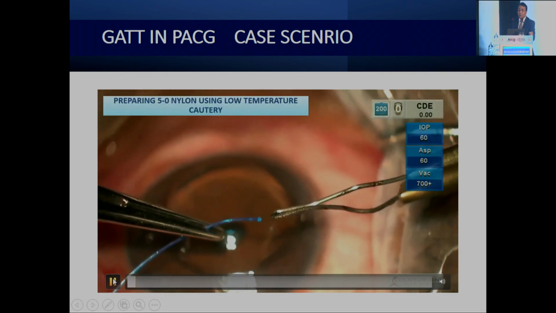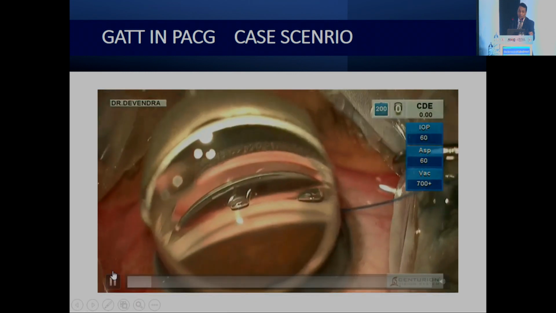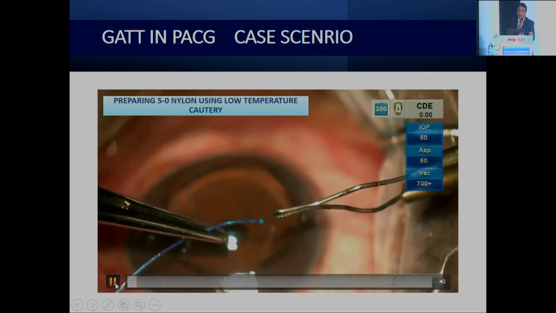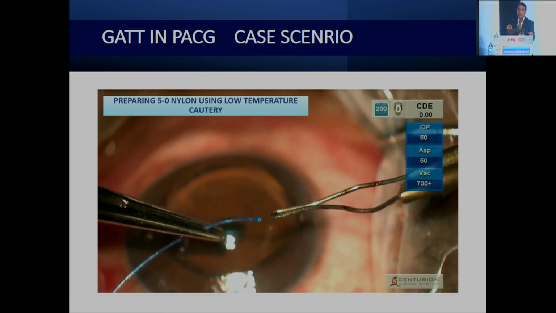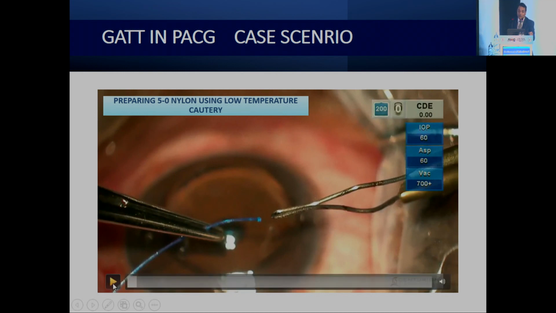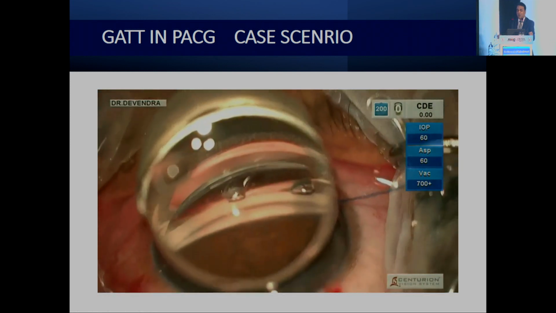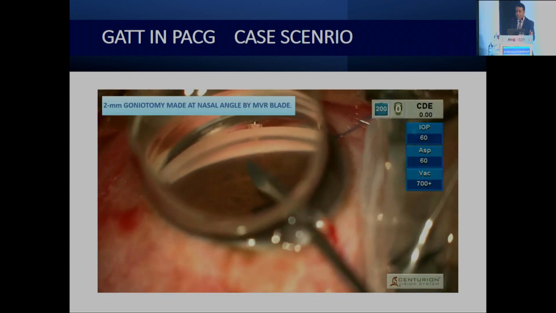This is the way we prepare the GATT suture. This is a low temperature cautery. I will repeat this procedure because it is very essential, especially in angle closure cases. We don't want a big tip. If you have a big tip, it is difficult to insert because your angle is already compromised. So here we have to make a small tip compared to POAG cases. Let us see the video. You see this is the angle.